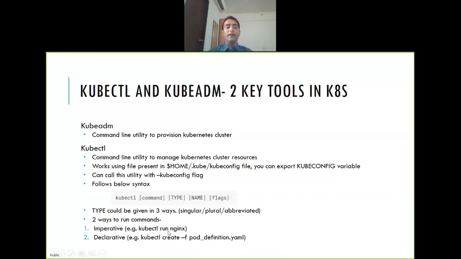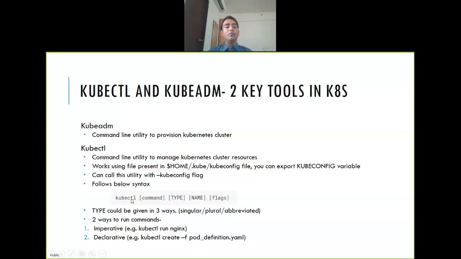And again, this is not as simple as this. If you want to give more options, like specifying the port or the name of the image, then you have to keep on adding flags, like kubectl run nginx --image equal to this, and you keep on expanding it. So that also becomes complicated. But yeah, there are two ways, so you can do that.